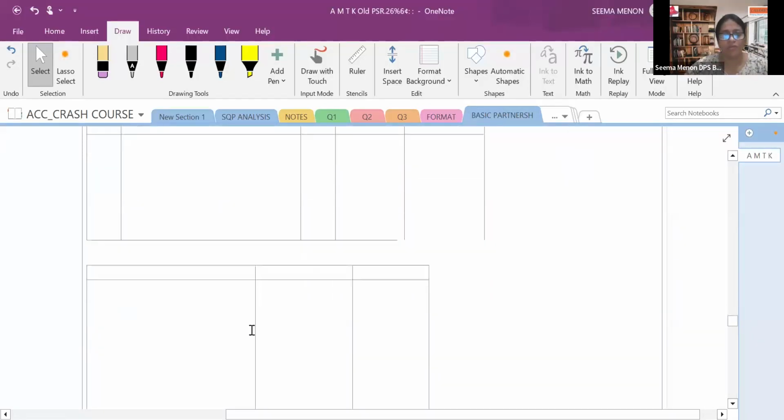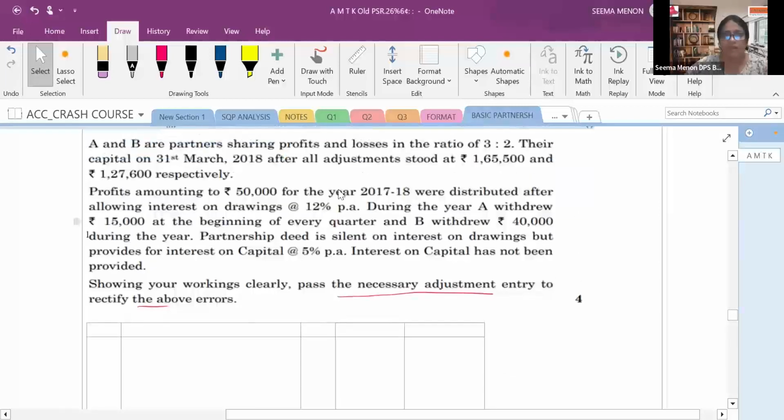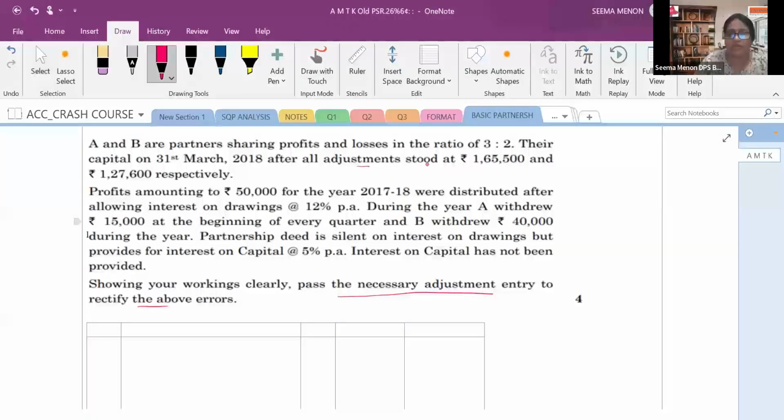Now coming back to this. A and B are partners sharing profit and loss in the ratio of 3:2. Their capital on 31st March 2018, after all the adjustments, stood at 1,65,500 and 1,27,600.